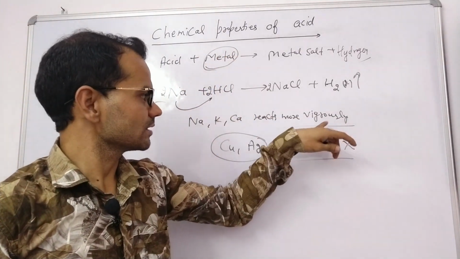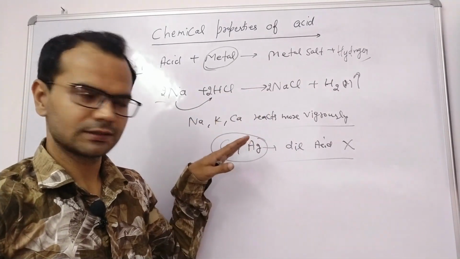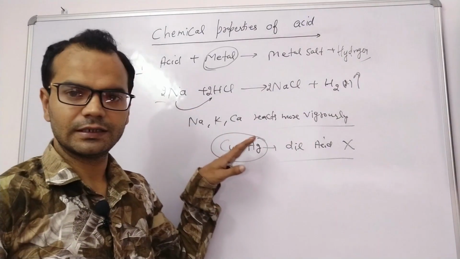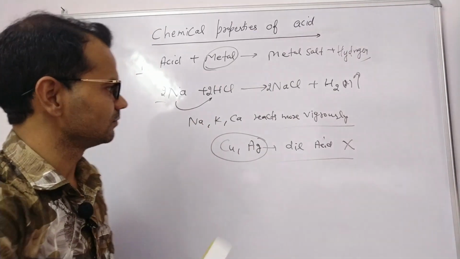If reaction is vigorous, it means metals are more reactive. If reaction is slow, metals are less reactive. If reactions are very slow, then metals are very less reactive. Clear? Let's take some more examples.